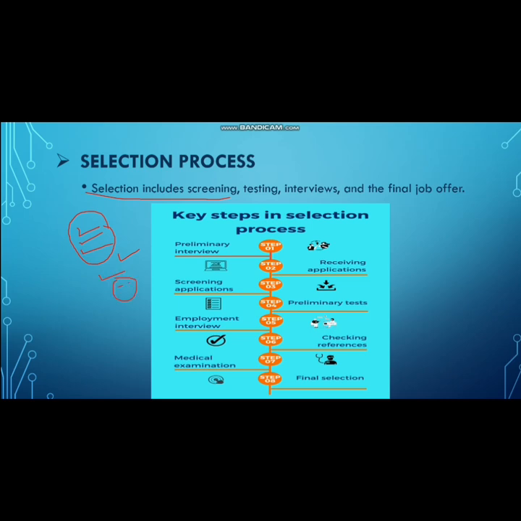Some key steps in the selection process: the preliminary interview, receiving applications, then screening applications, then the preliminary test, and then the employment interview, checking references, medical examination, and the final selection of the fit candidates from the pool.